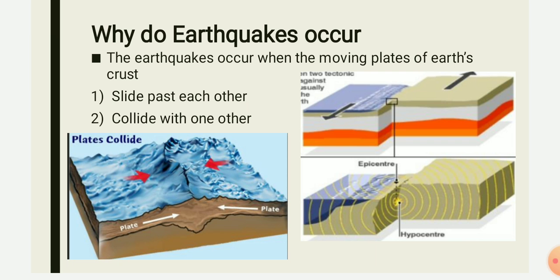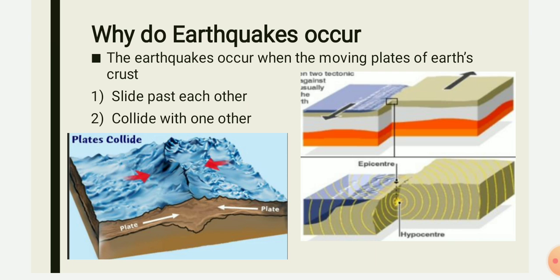Like you can see in the first figure, the plates collide. For an example, we can take the two mountain ranges: when they are moving across each other or near each other, the plates beneath these mountain beds can come and collide with each other, and because of the collision the tremors can be felt.